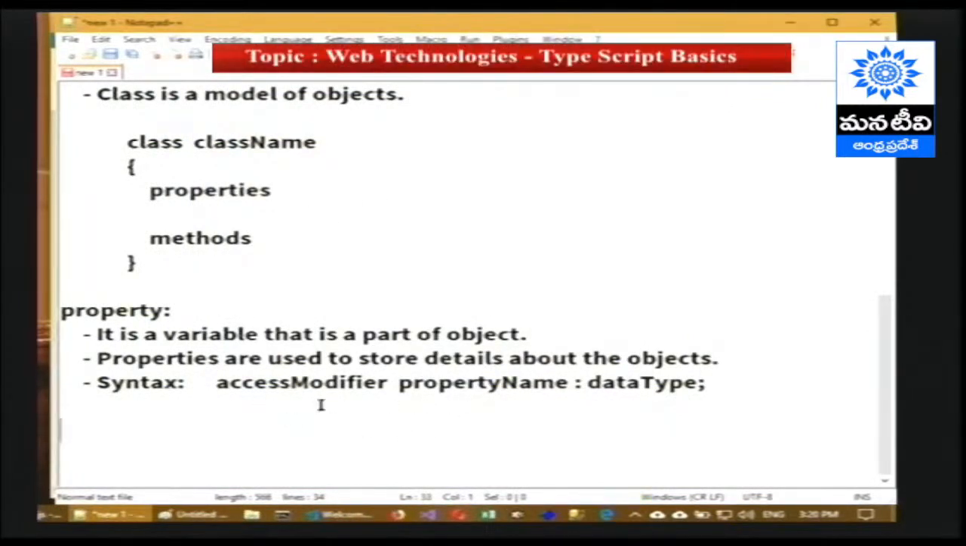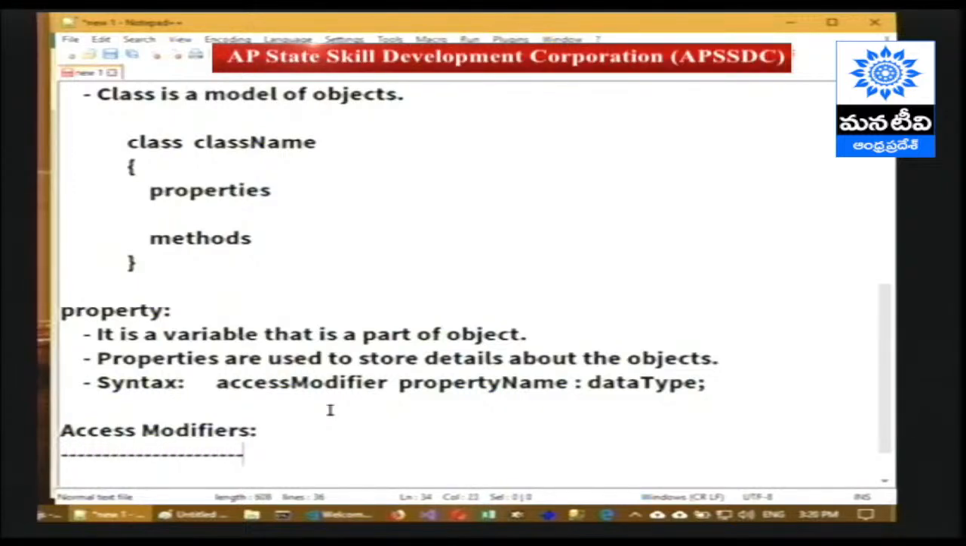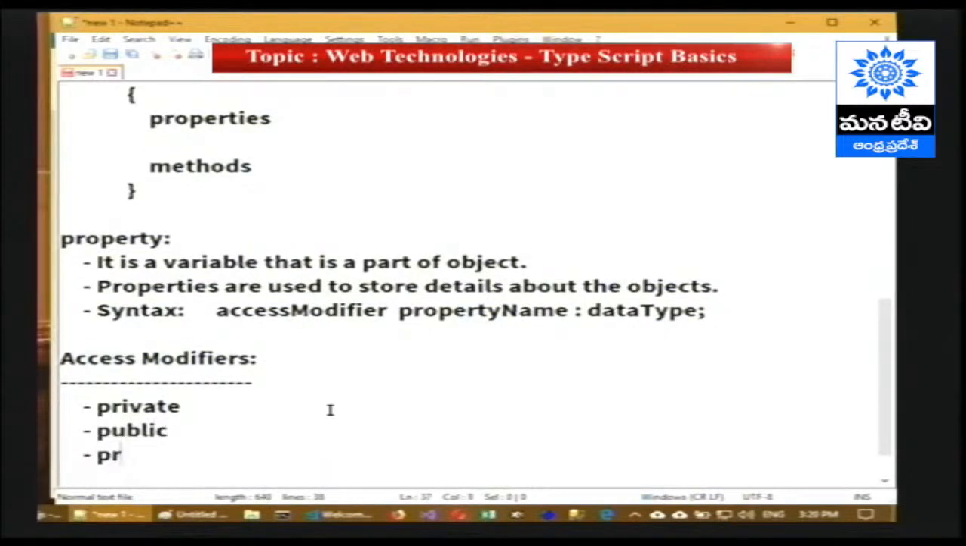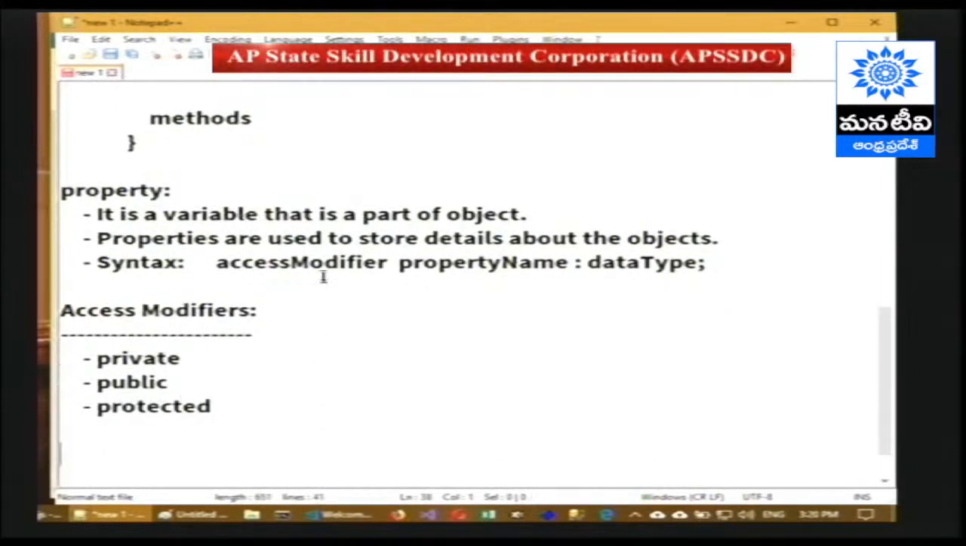So here the access modifier is nothing but access specifier, which specifies where we can access this member, either private or public or protected. Access modifier specifies access permissions. We have 3: private, public and protected. Either of these we can provide here. And then this property name can be anything. We can provide any name, for example XYZ. The data type can be anything. For example, you can give number, string, anything.